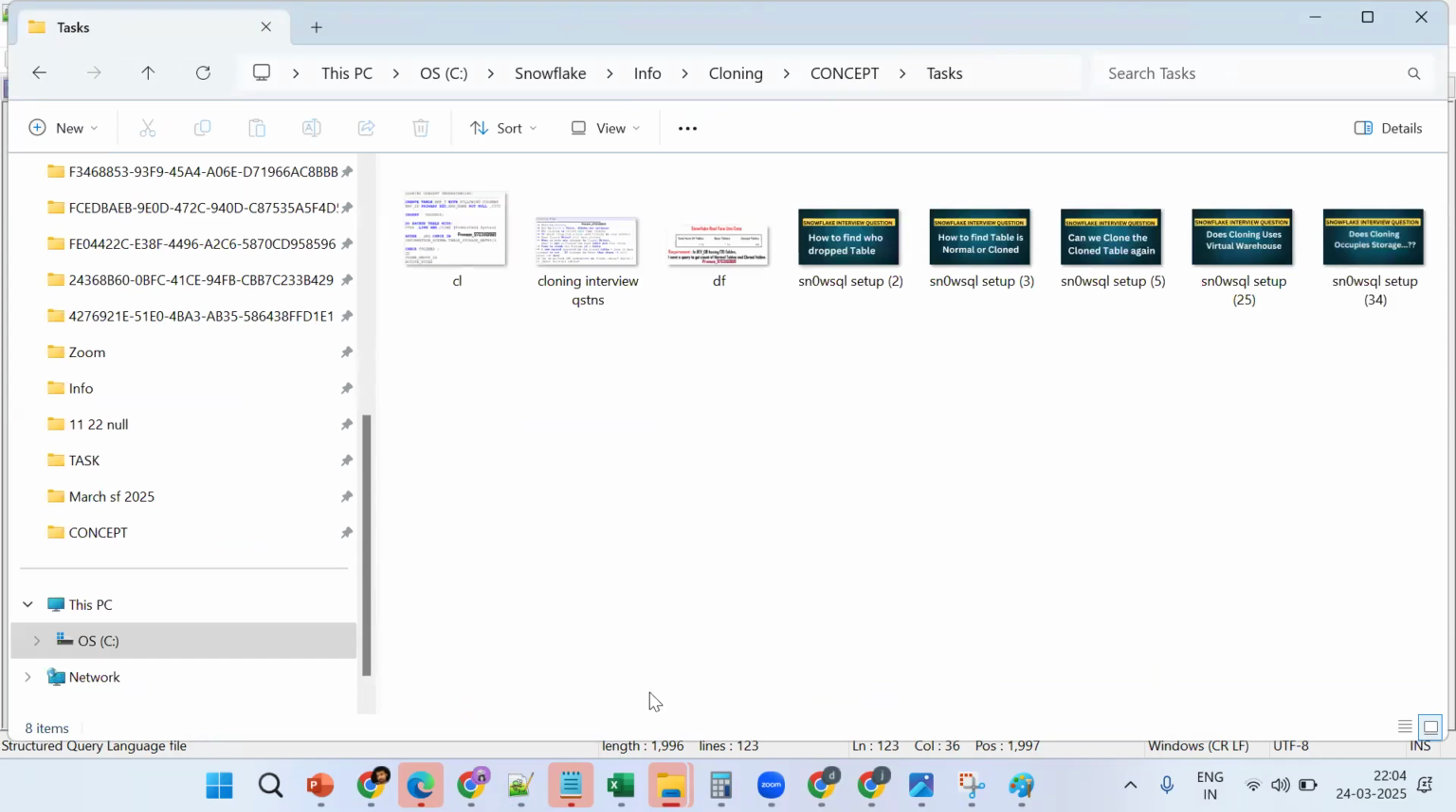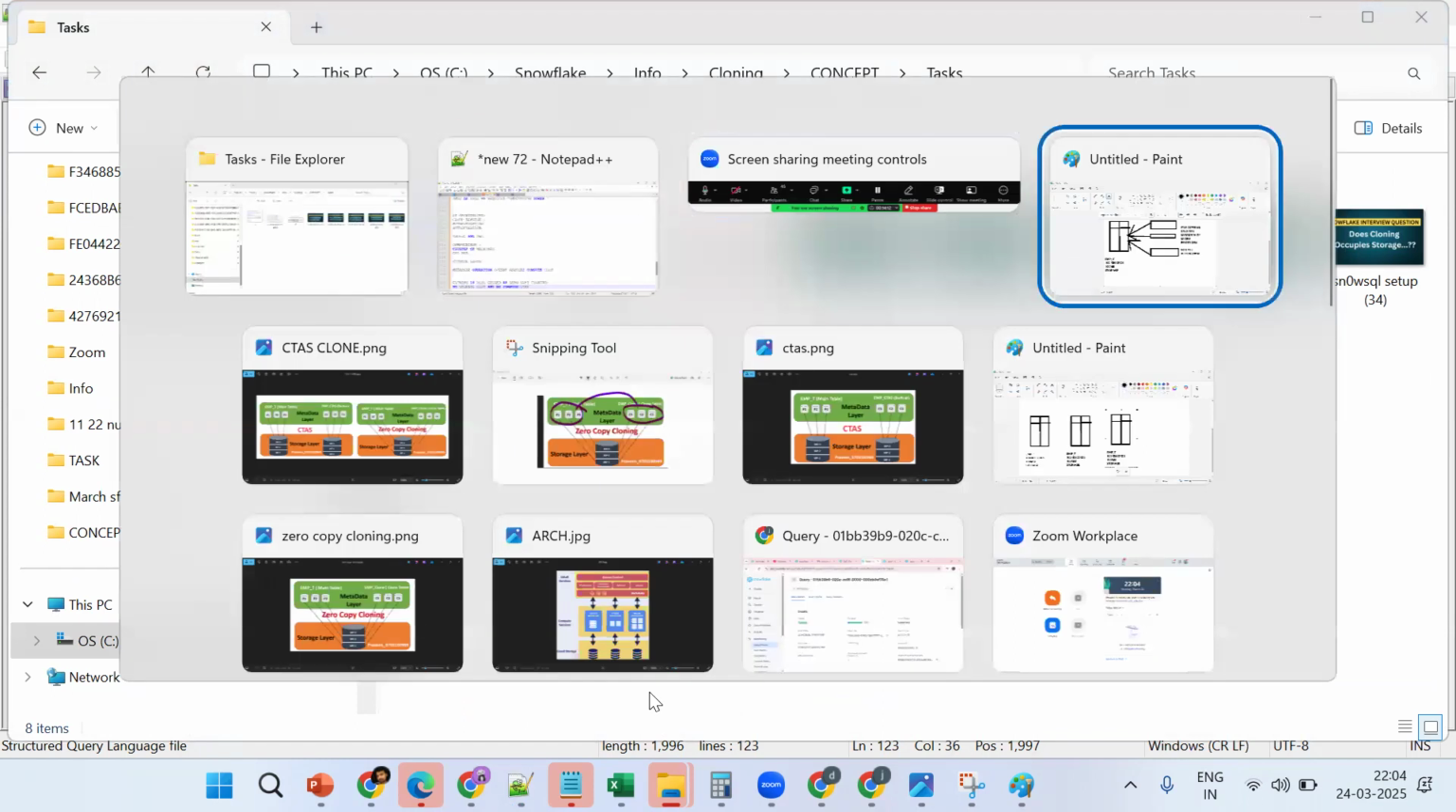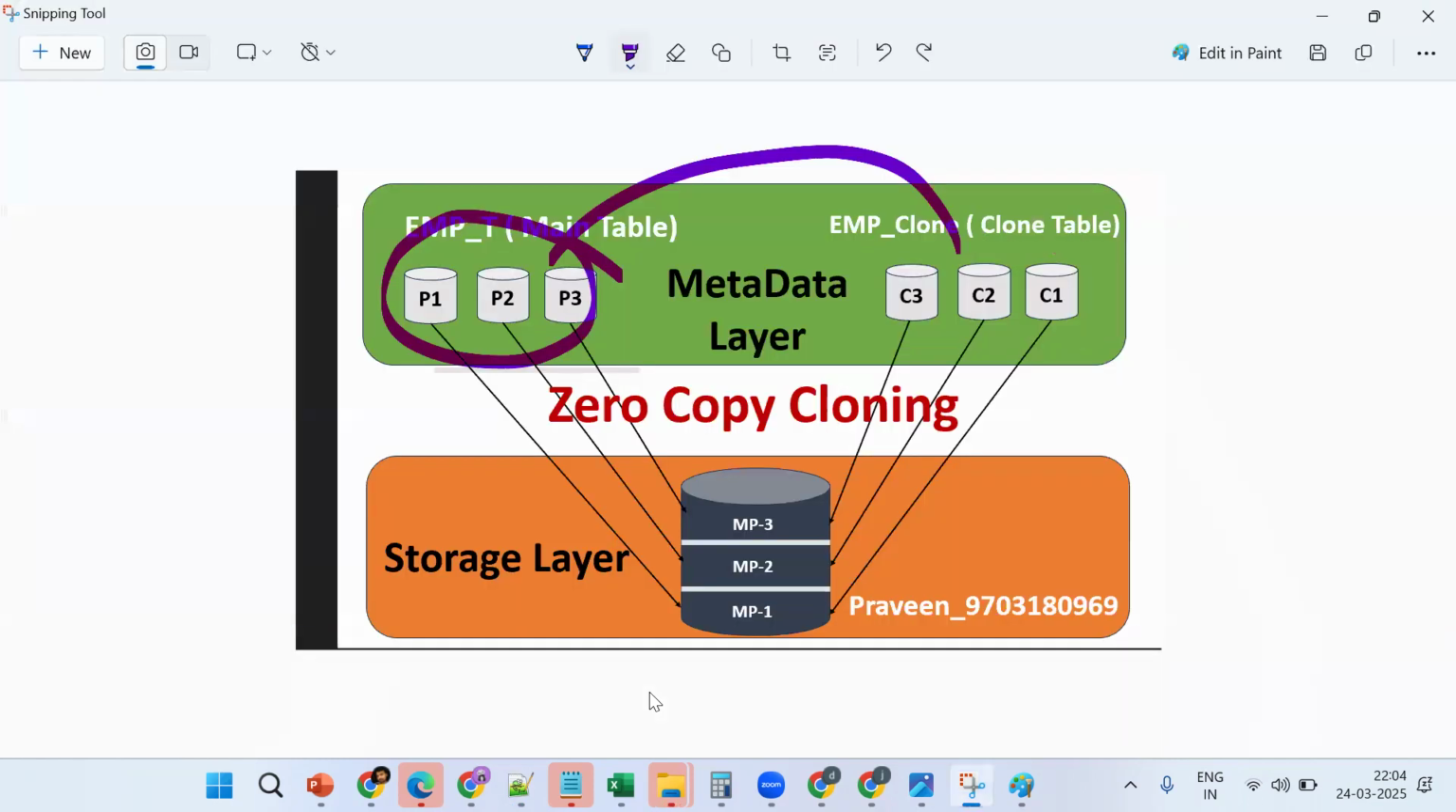See, we've got this main table and the clone. You should see what happened in this image: these two are pointing to the same storage. If something changes, it won't be reflected, because both are independent. Suppose you drop this table also, nothing will happen, because both are pointing to the same thing.